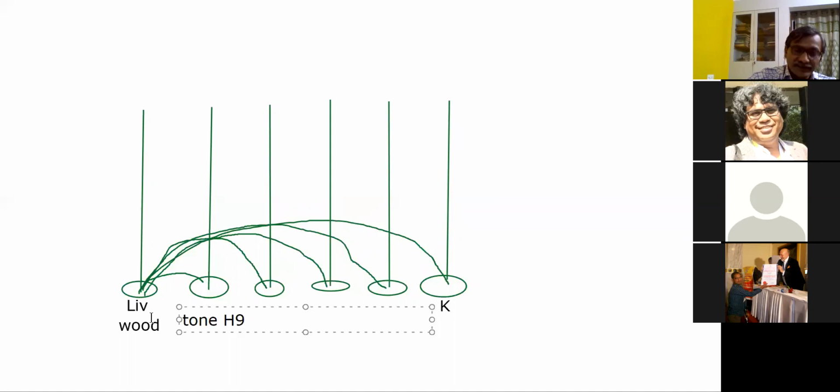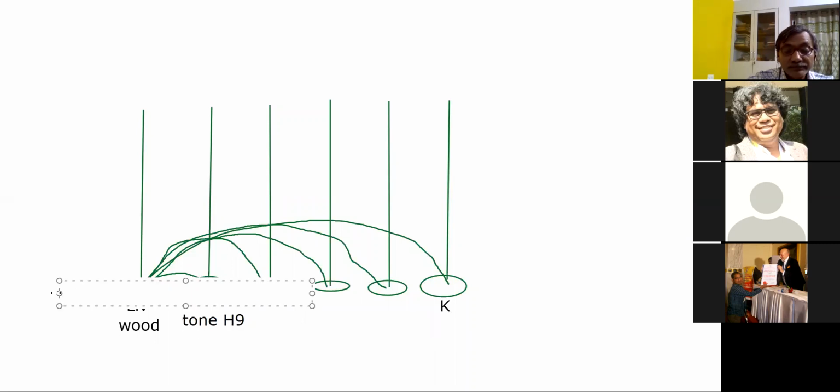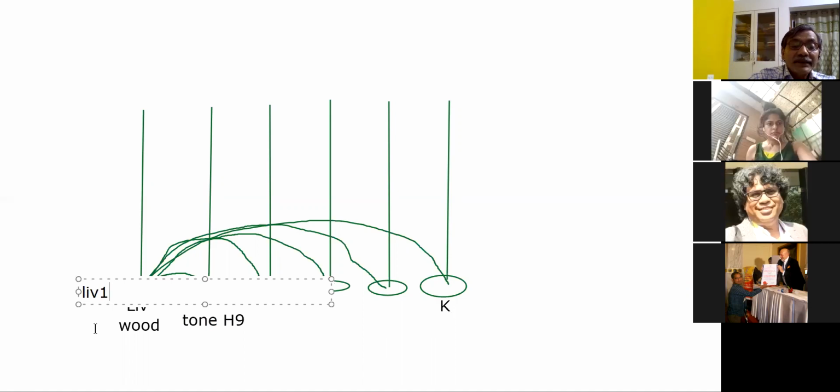That variety of chi, who can give? The liver can give, right? So there is one condition: you tone this point, that is liver 1. First you tone H9 and then you also tone liver 1. Now the liver can easily produce more of a good variety of chi, so it will start producing more chi.